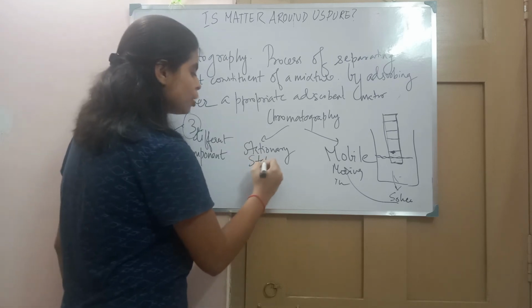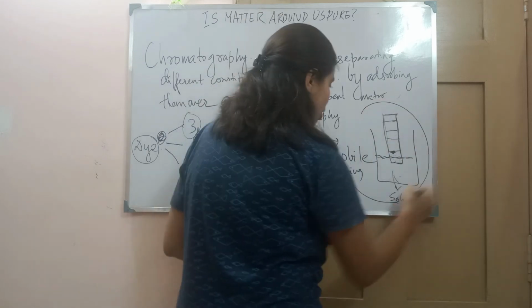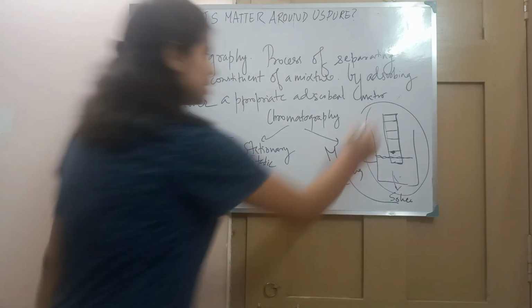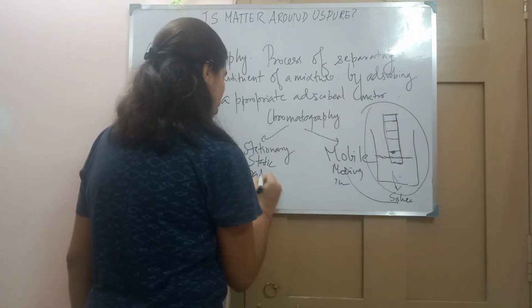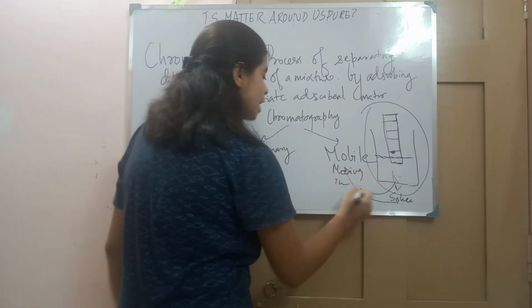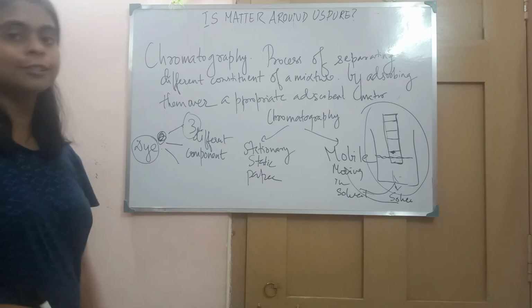Stationary means static, that will not move. In this whole setup, which component is not moving? Paper. This paper is not moving. So this paper will act as the stationary phase, and this solvent will act as the mobile phase.